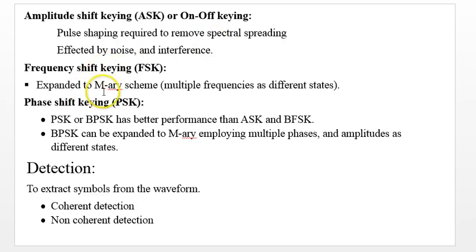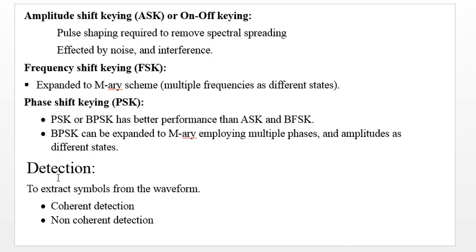Frequency shift keying, this method we have already seen, could be expanded for M-ary systems, that means multiple frequencies at different states. The third one is phase shift keying, PSK, or binary phase shift keying. Same name, it has better performance than ASK and BFSK, binary frequency shift keying. BPSK can be expanded to M-ary, employing multiple phases and amplitudes at different states.